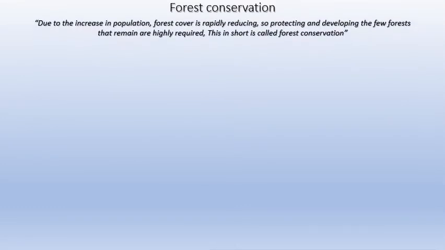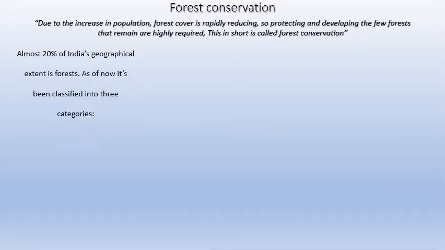The last topic, forest conservation. Due to the increase in population, forest cover is rapidly reducing. So protecting and developing the few forests that remain is highly required. This in short is called forest conservation. So we know that population is increasing. When population increases, we cut down trees, we go to a place, we make it urbanized, and that reduces the forest cover so much. And that is why we need to conserve forest. We need to plant more trees. So this in short is forest conservation.